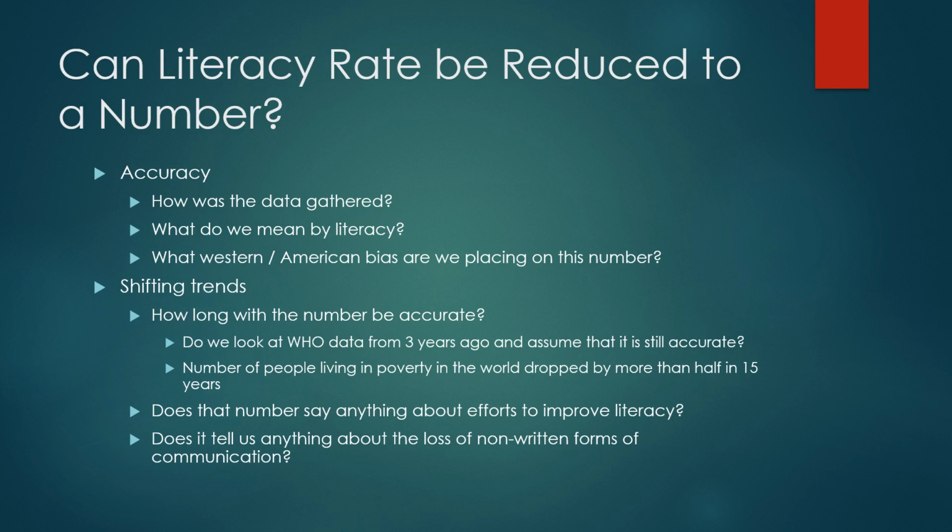Let's presume that we gathered a number that represents the percentage of people who can read and write in a particular country. How long is that going to be accurate? With so many things shifting and so many things changing and so many people working to improve literacy rates as we define them in the West, won't those data be out of date almost as soon as they're gathered? And so we have to think about that. We have to think about, if we're looking past the data and thinking about what's going into the data, how accurate is that data and how likely is it going to be accurate for a long period of time?